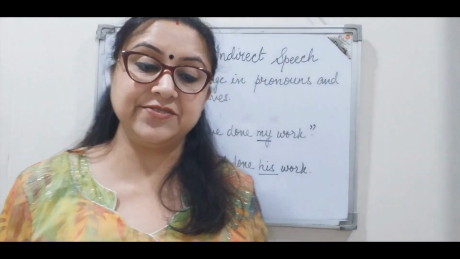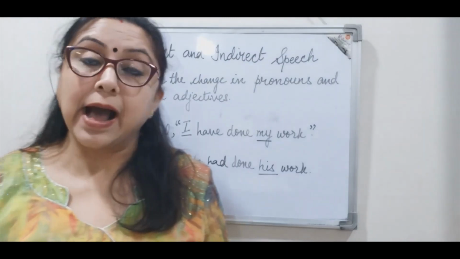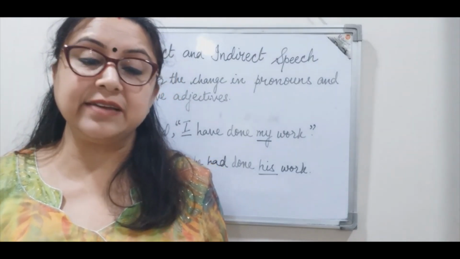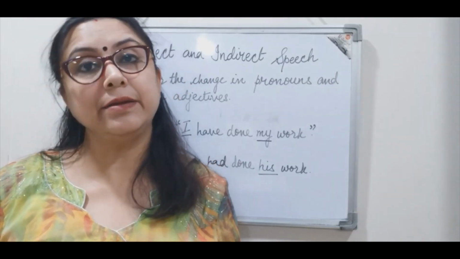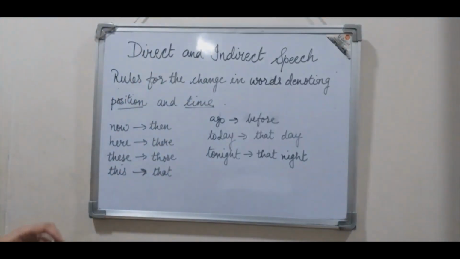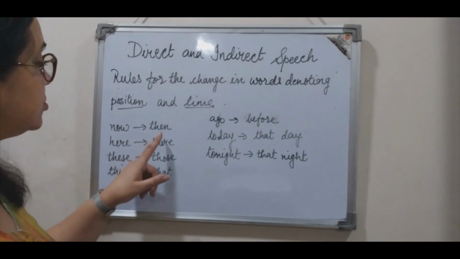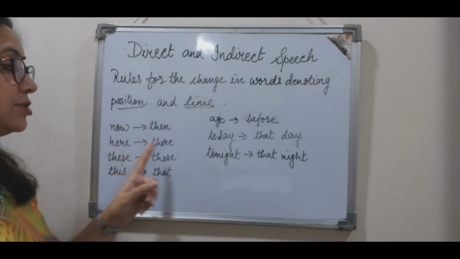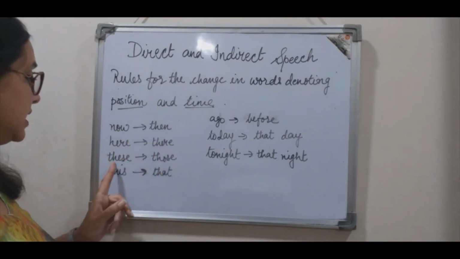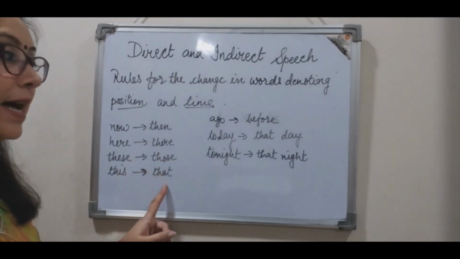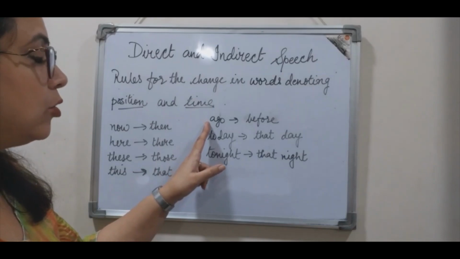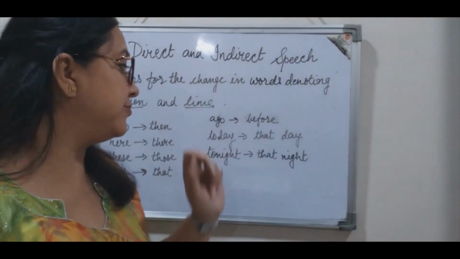So let us proceed further and see how changes take place in words denoting time and position. So the word now changes to then. Here changes to there. These changes to those. This changes to that. Similarly, ago changes to before.